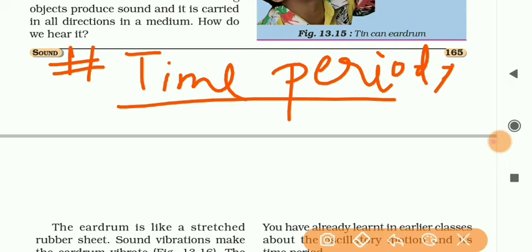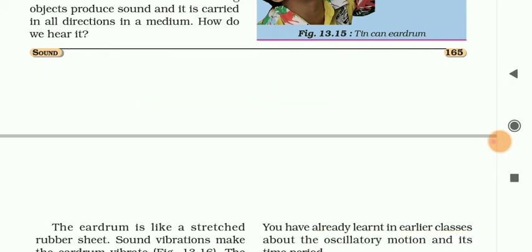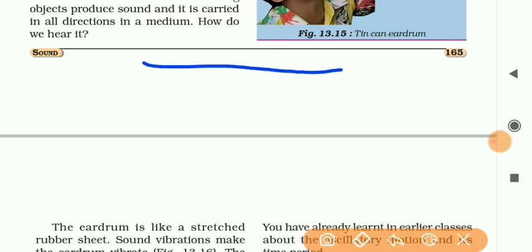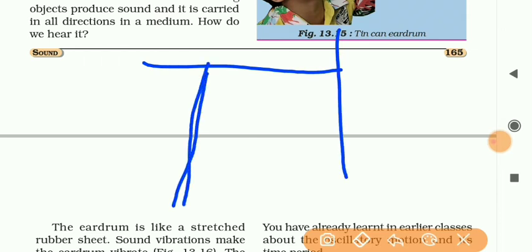But how do we check one oscillation, or when do we say one oscillation is completed? So let's see an example. Suppose there is a string, and one bob is hanging from this string.